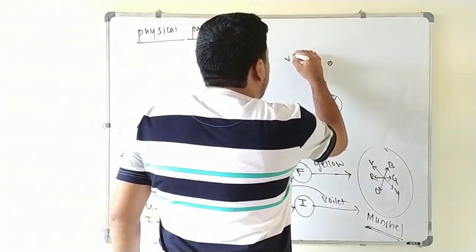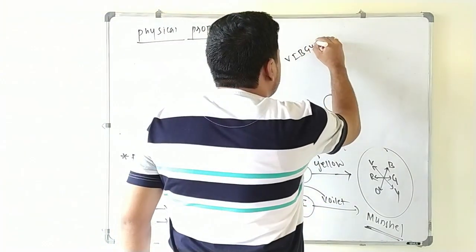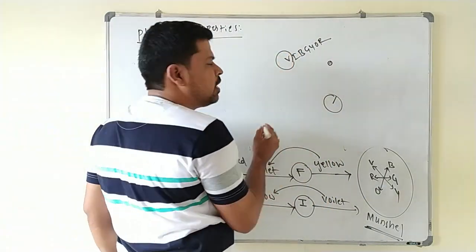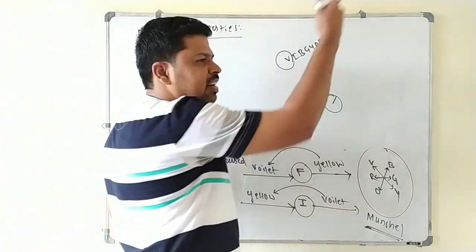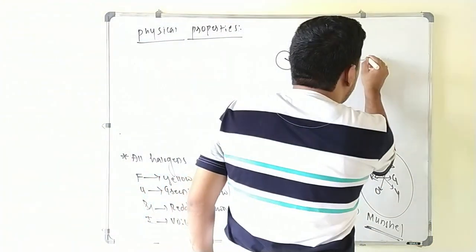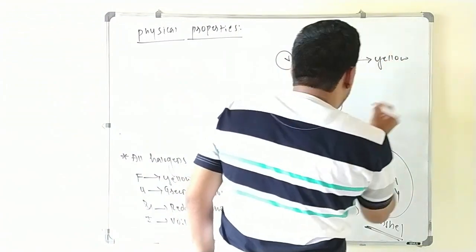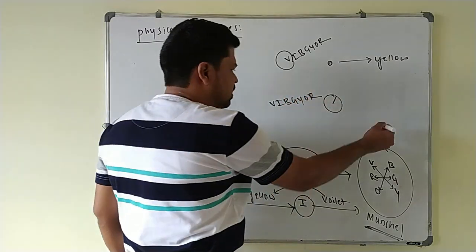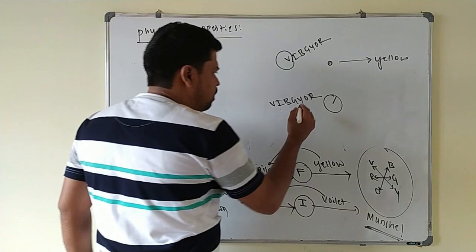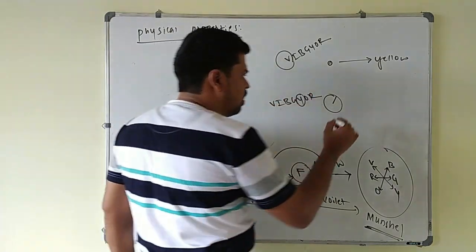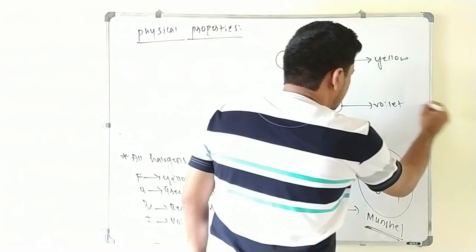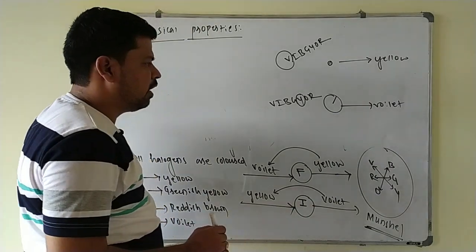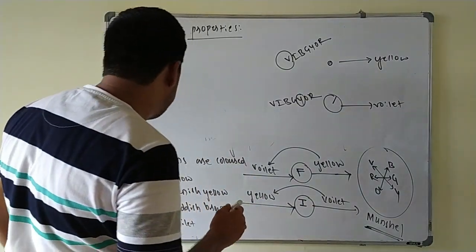So if you pass white light, what happens here? VIBGYOR is passed through the fluorine sample. It absorbs highest energy. Violet color is absorbed, so that it requires more amount of energy to excite the electron. Then it appears to be what here? Yellow color. If you go for iodine, whenever white light, that is VIBGYOR, is passed through this iodine sample, it absorbs lowest energy, that is yellow color, and then it appears to be what? Violet color. So down the group, what happens? The amount of energy required to excite the electron decreases here.